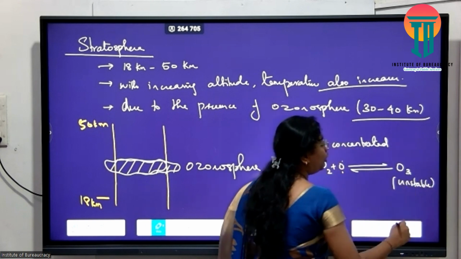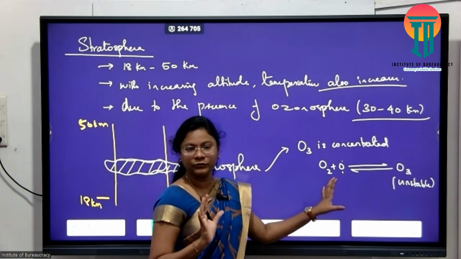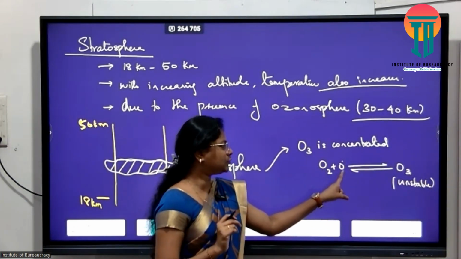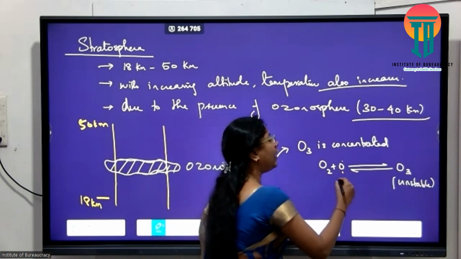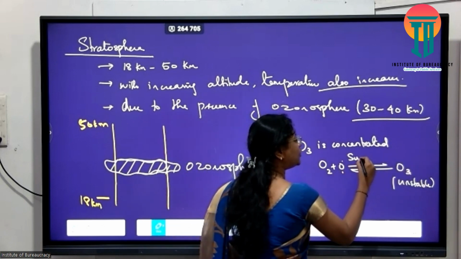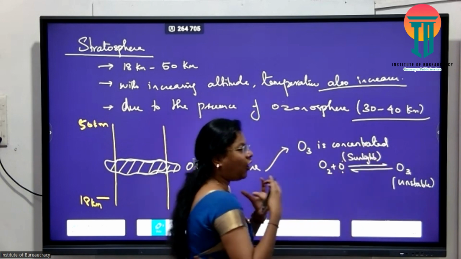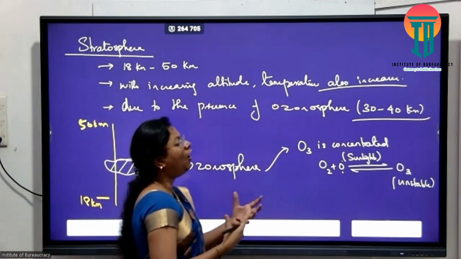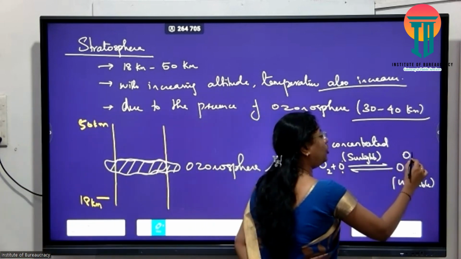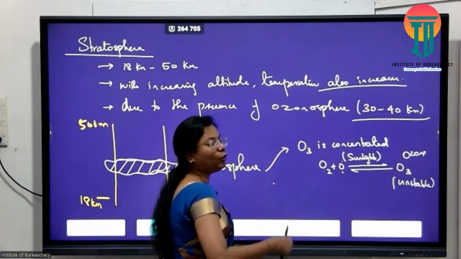And what it will do? O3 would readily break down into O2 and O. புரிஞ்சுக்க முடியுதா? O2 plus O1 ன்னு எடுத்துப்போமே. 2 plus 1 is 3. So O2 plus O, how do they form? Due to the presence of sunlight, they will absorb heat. Oxygen and O will absorb heat and they readily form ozone. But this ozone is so unstable that it will again decompose into O2 and O.